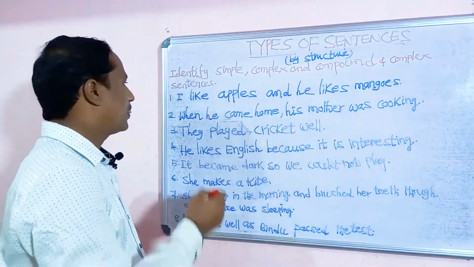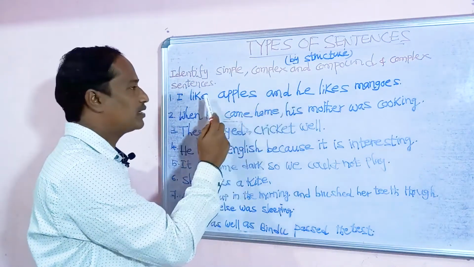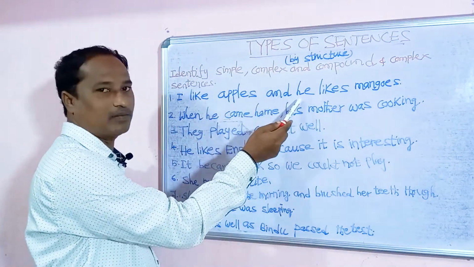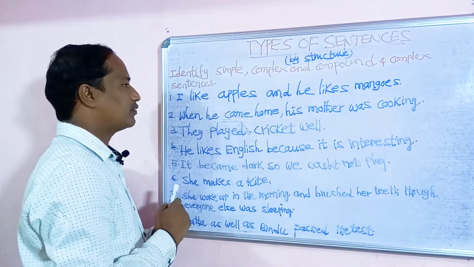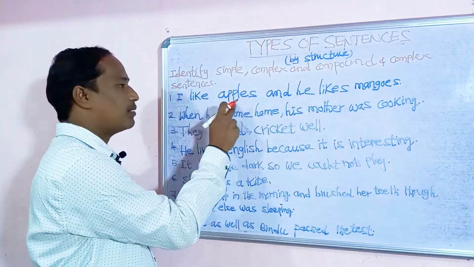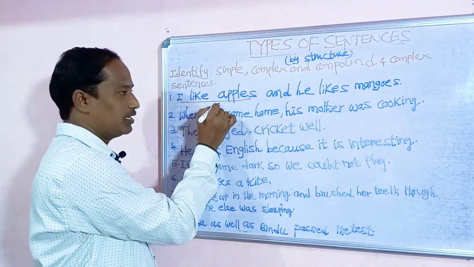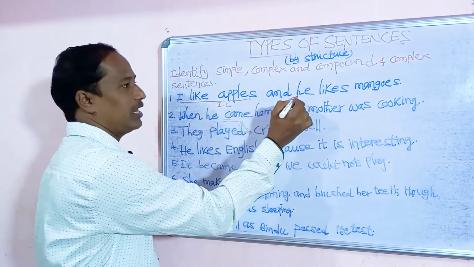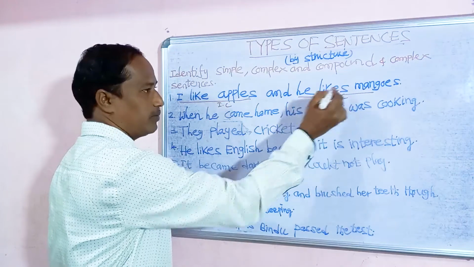Here see the first example: I like apples and he likes mangoes. In this sentence, "I like apples" gives us complete meaning, so it is an independent clause. And "he likes mangoes" also gives complete meaning, so it is also an independent clause.